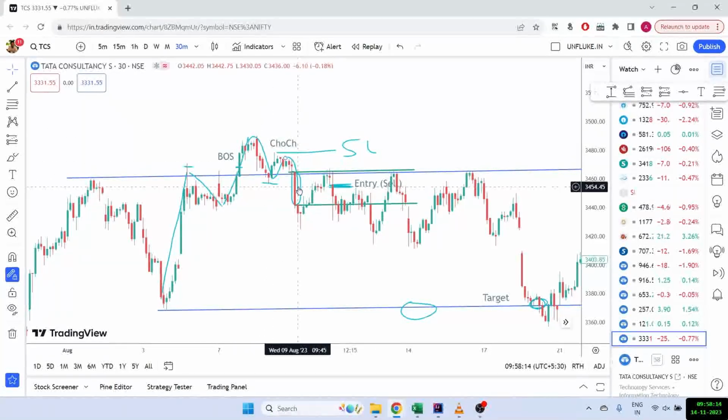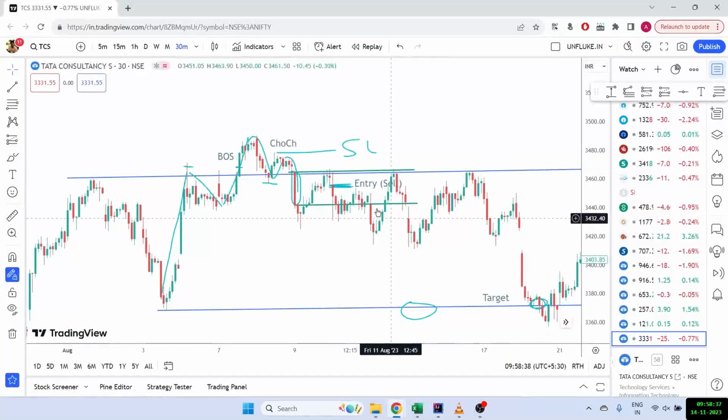Then the CHOCH happened. That means the market can come down. And this is the time that I'm looking for a fair value candle. This was my red fair value candle. I marked my zones, and once the market reversed, I would take the entry. If it touches the order block, I will go at the low of that candle with the target as the order block here and the stop loss as my CHOCH swing. And you can see it was a very good trade and almost a 1:4 kind of a trade.